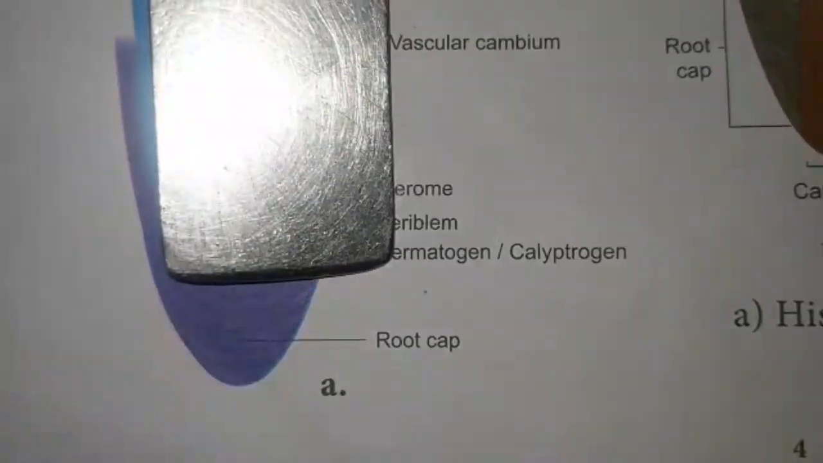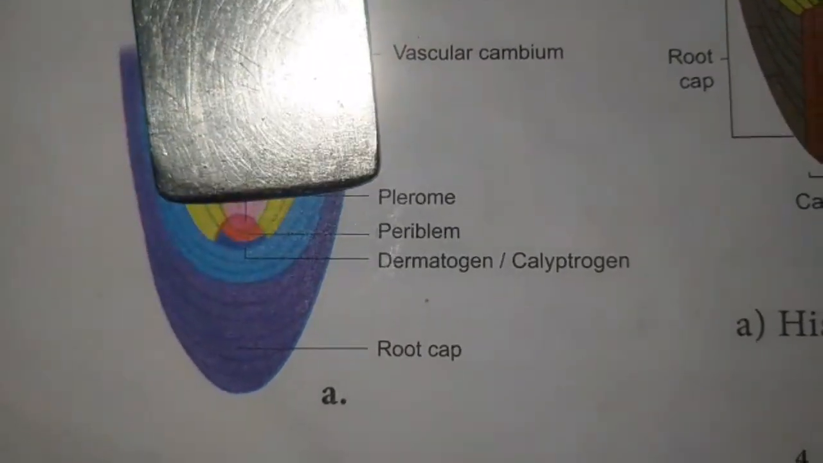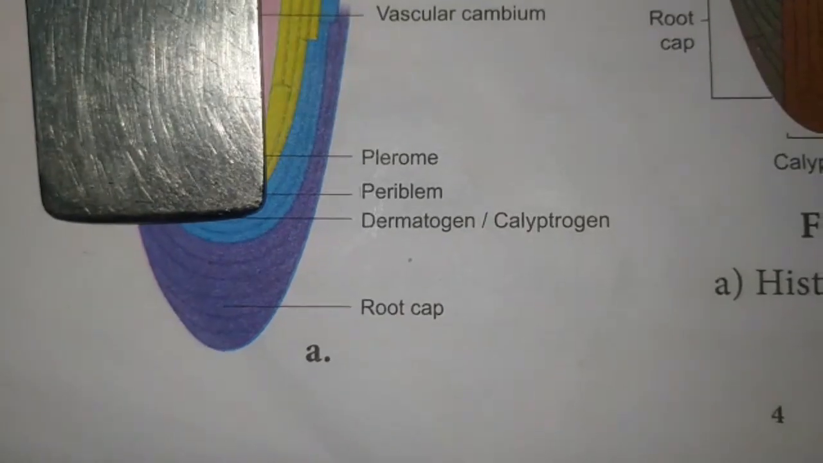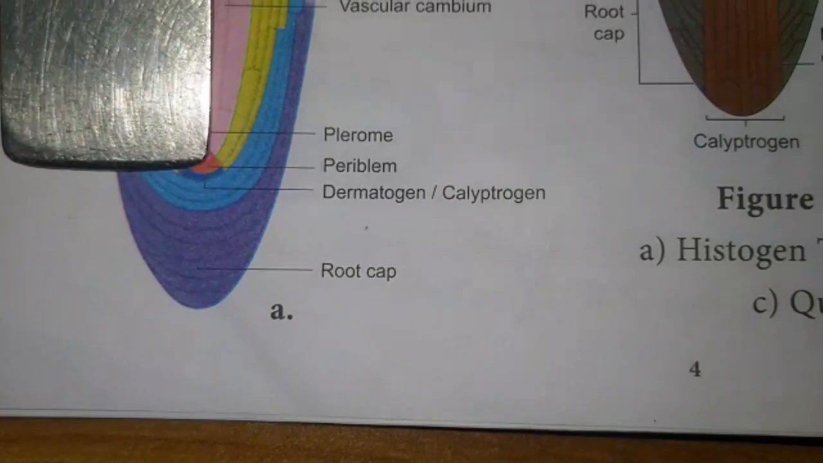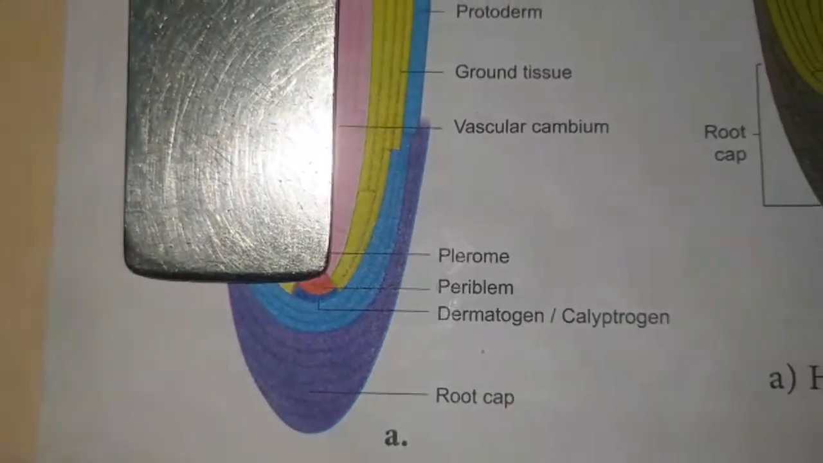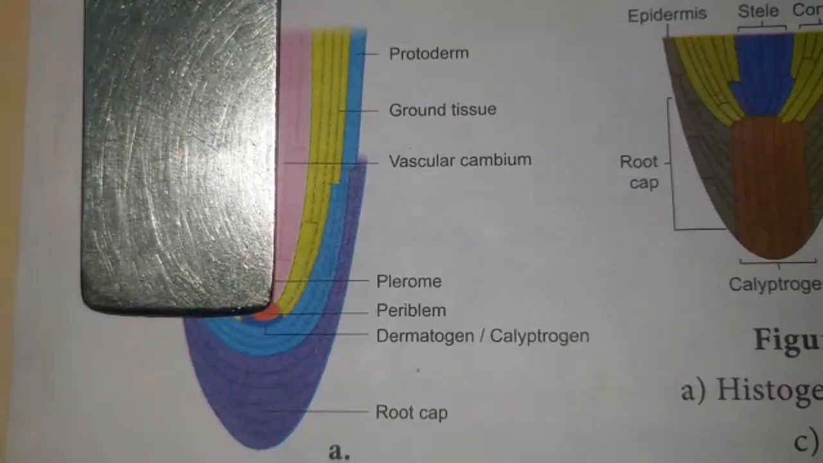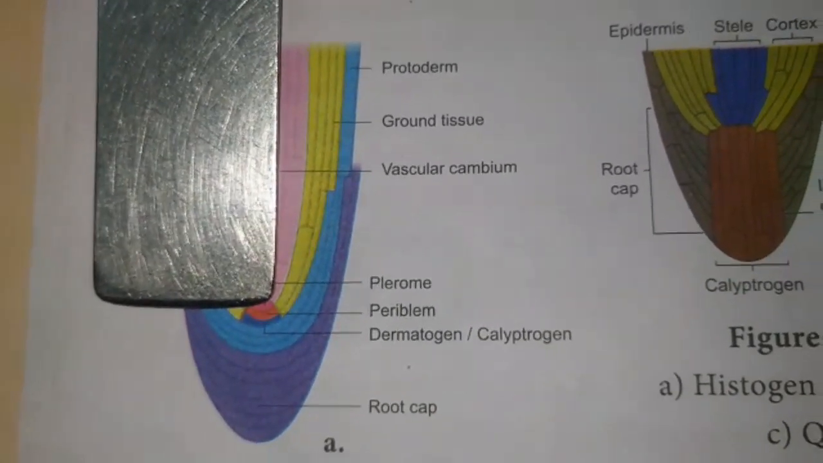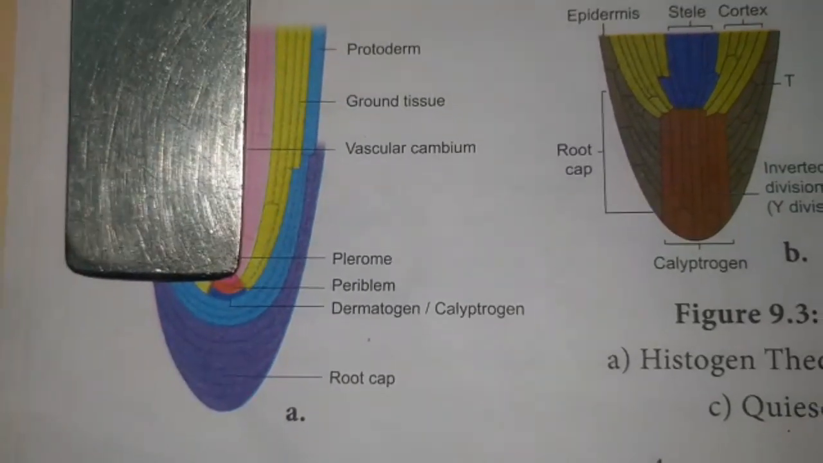The calyptra is the outer covering, which is also called the root cap. The dermatogen is the outer layer. It gives rise to the root epidermis. That is, the epiblema is formed from the dermatogen. According to the histogen theory, the dermatogen is the outer layer which makes the epidermis of the root. Epidermis means epiblema or rhizodermis.